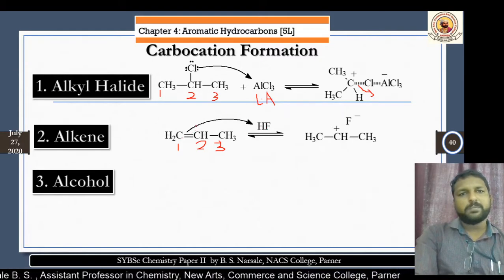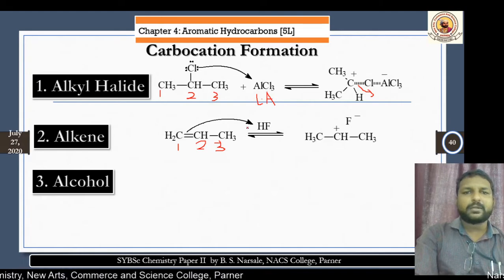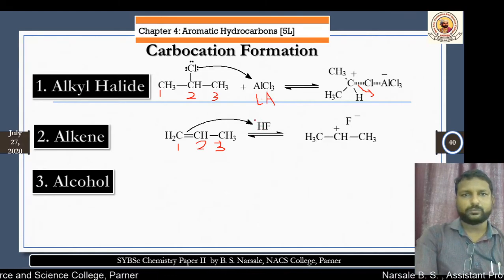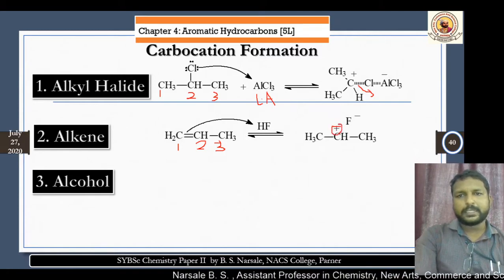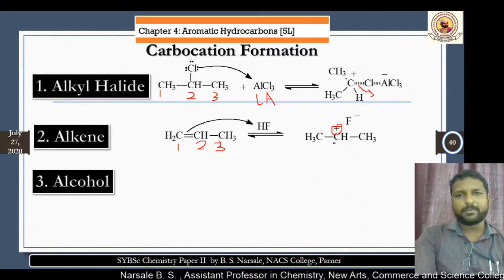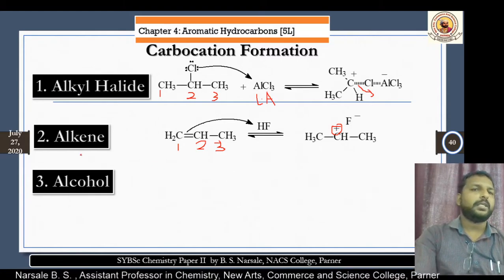Now this bond pair electron will be accepted. So what happens? As it donates the electron and accepts the H, there is a formation of a carbocation. The carbocation will be formed over here, on the second carbon atom. The stable carbocation is there. This is the second method, from the alkene system.